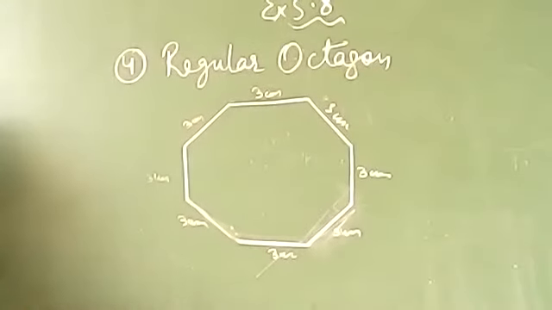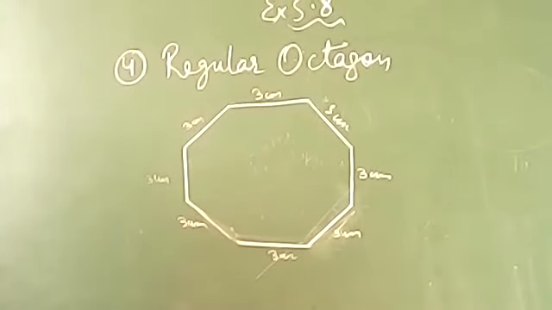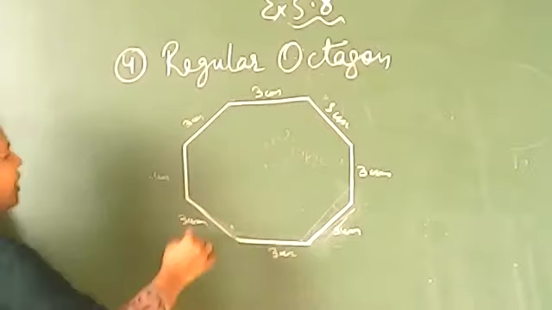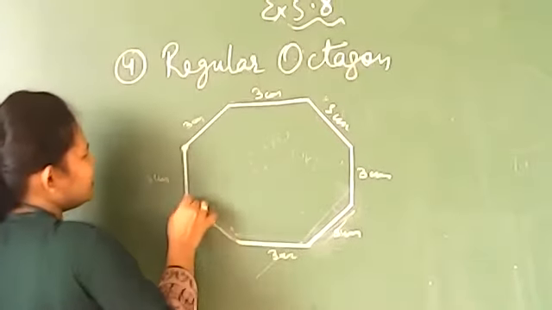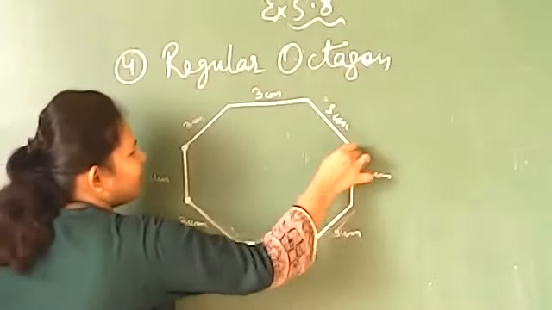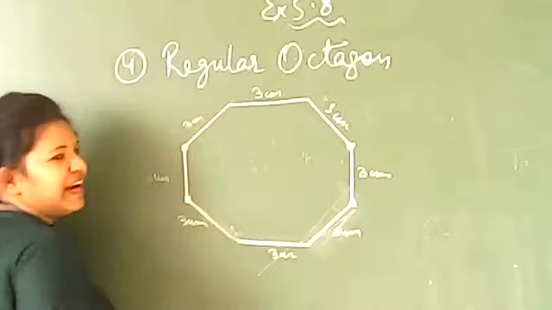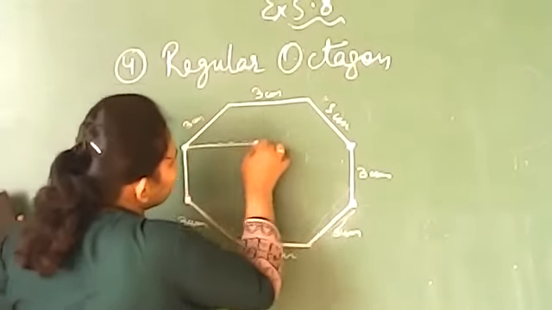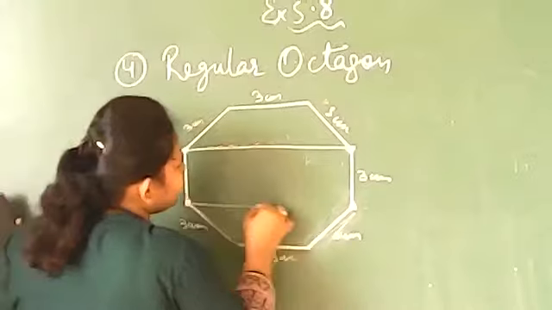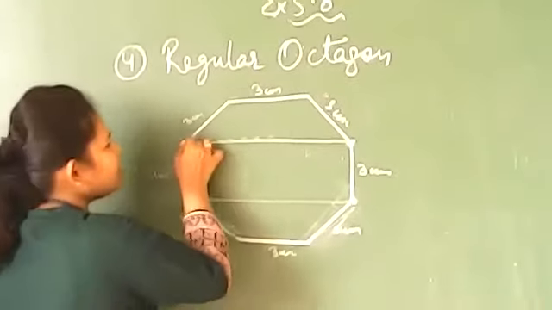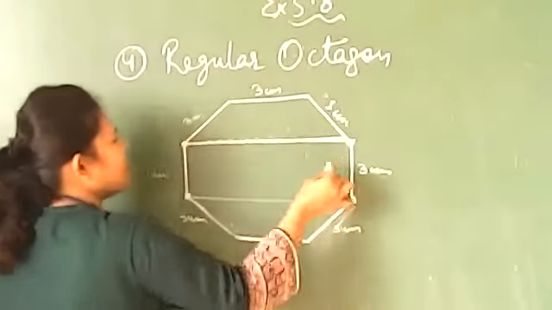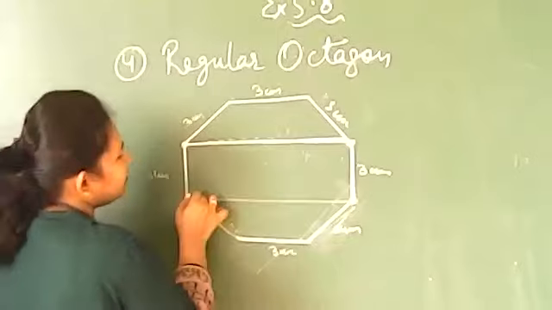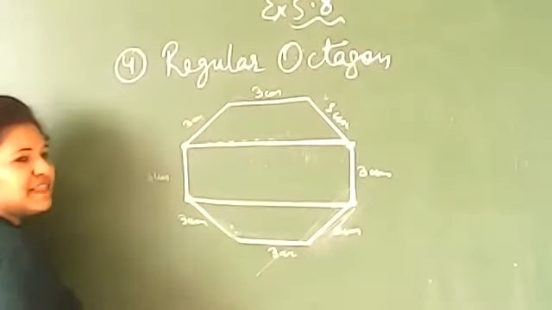Fine. Now it is telling here that you have to join 4 vertices, and you have to show that you should get a rectangle over there. So if we are joining these vertices, this one, and this one, you will get a rectangle over here. So I am going to draw this. You also please join it. And you will find this is a rectangle.